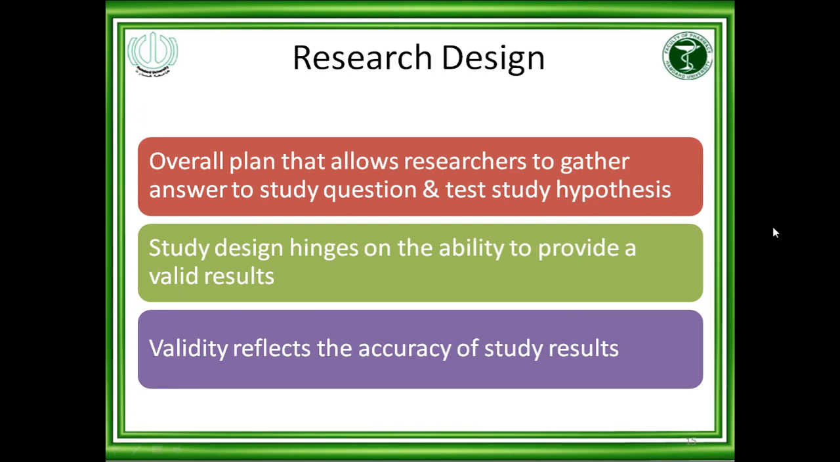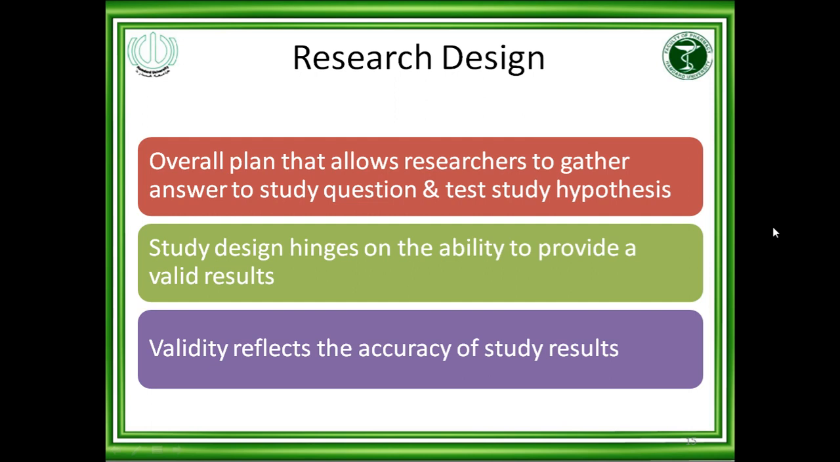How can you make a good study design? It is an overall plan that allows the researcher to gather answers to the study question and test the study hypothesis. First of all, you should have a clear research question and hypothesis, which we have already discussed in the beginning. Study design hinges on the ability to provide valid results. So if the design is good, the results will be valid.